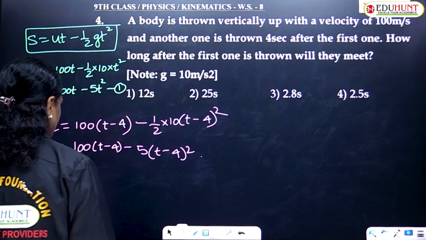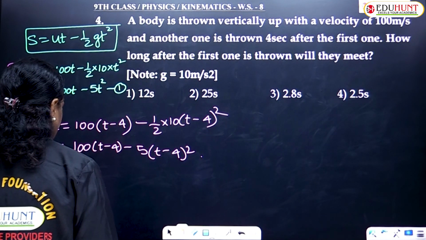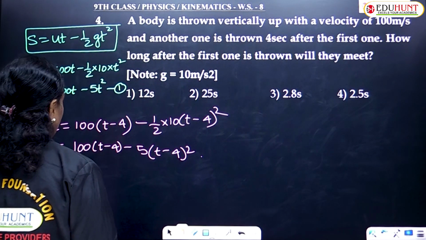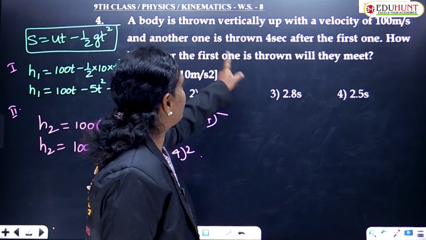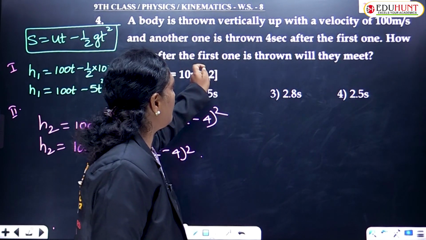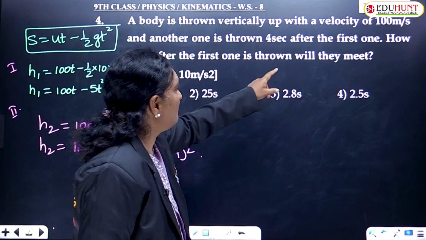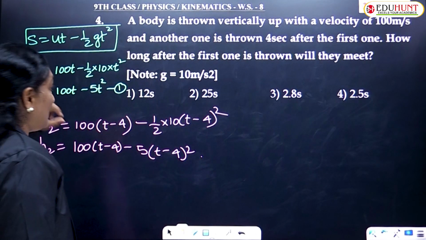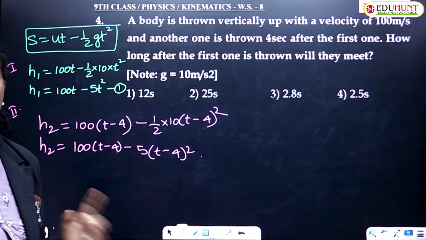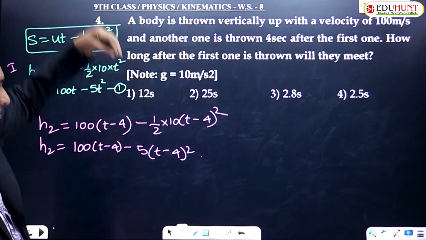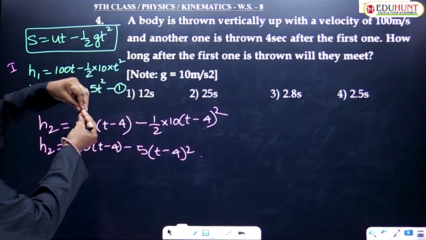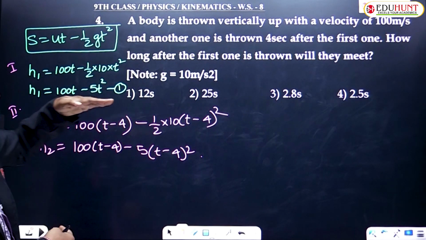Is that okay, children? Based on that, let us equate, because what was given is how long after the first one is thrown will they meet. Meeting means they must travel the same height, same distance. Suppose one ball is falling down and the other is traveling upward, the height remains the same.